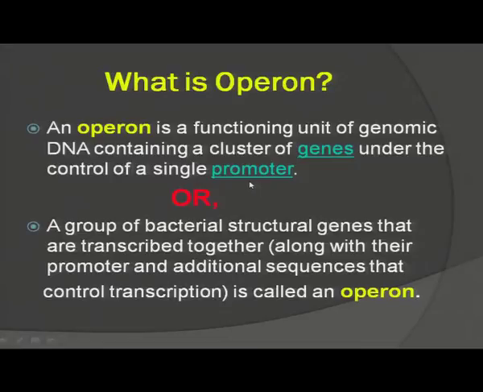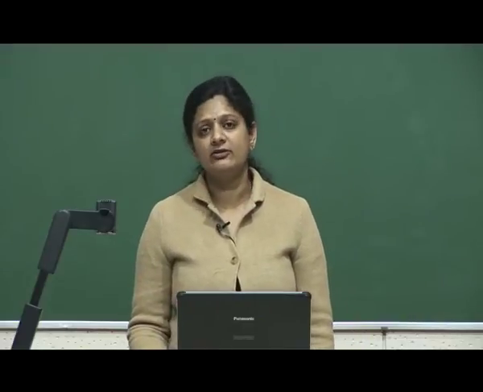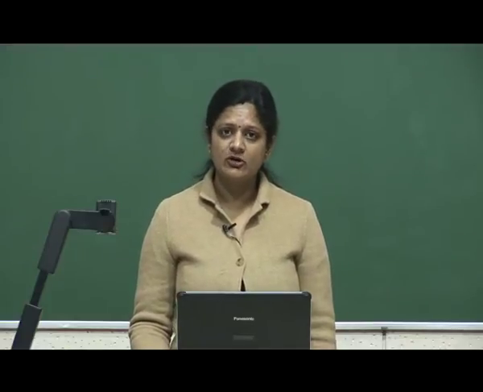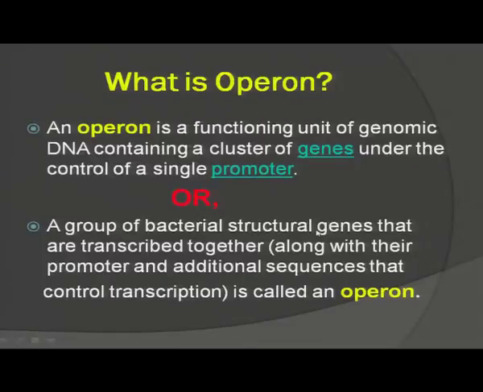So, the operon system is not a single gene, it is a combination of various genes under the control of a single promoter, which is regulated by different repressor genes, and they all together are called the operon system. Or we can say a group of bacterial structural genes, functional genes which synthesize a protein, that are transcribed together along with their promoter and additional sequences that control transcription is called an operon.